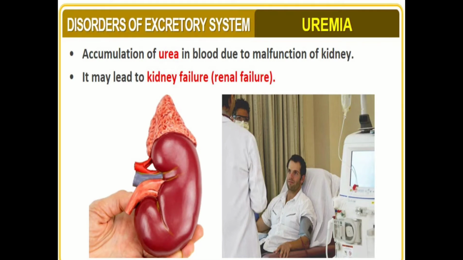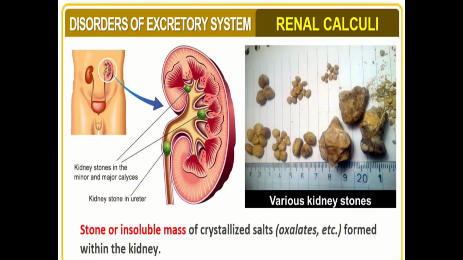First, uremia. Now, it is the condition of accumulation of urea in the blood which is highly harmful and may lead to kidney failure. Now, second is renal calculi. Renal calculi is the condition of formation of insoluble mass of crystallite salts or stones in the kidney.